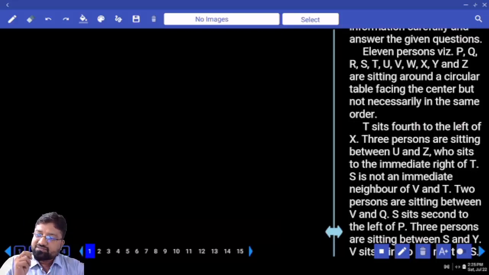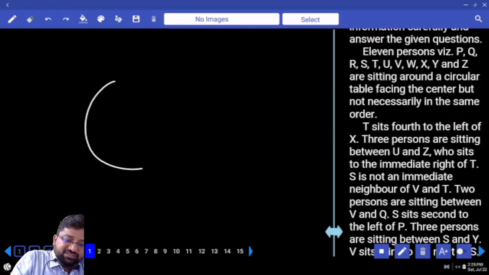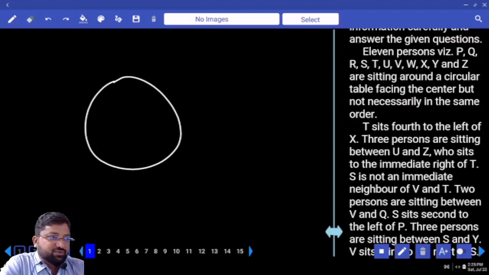How many persons? 11 persons, P Q R S T U V W X Y Z are sitting around a circular table facing the center, but not necessarily in the same order. Total number of persons is 11. I'm not sure where each person is, but everybody is facing the center.